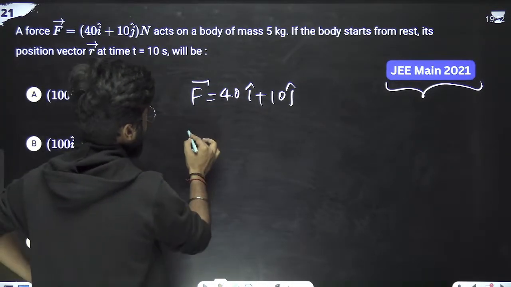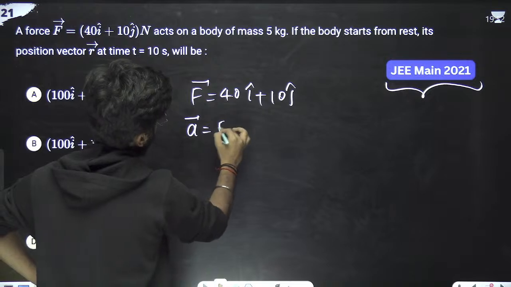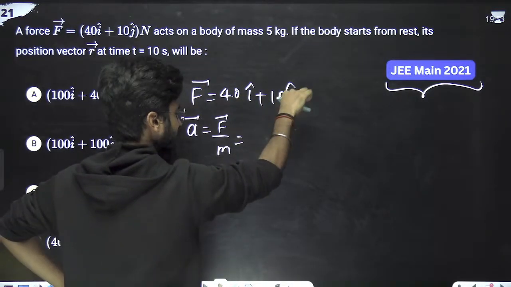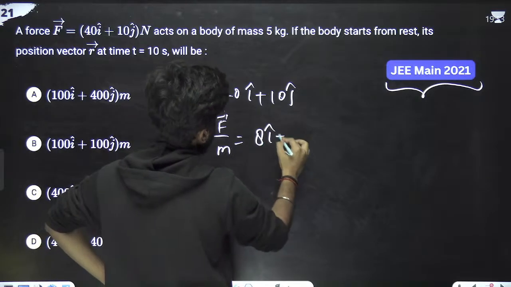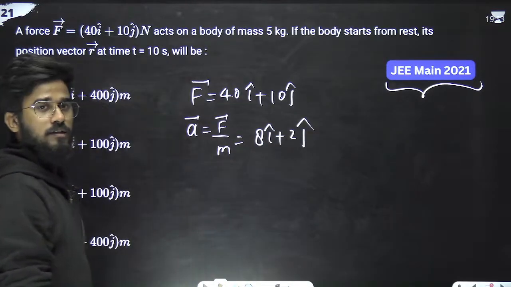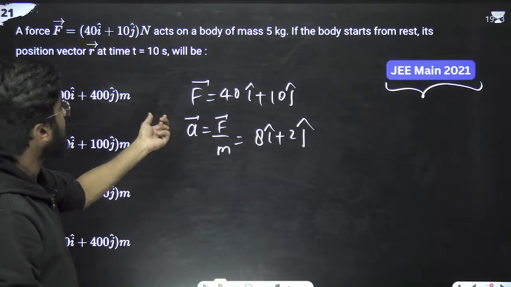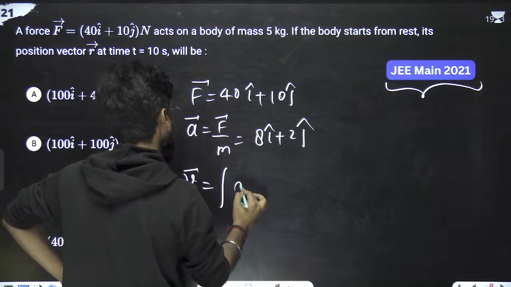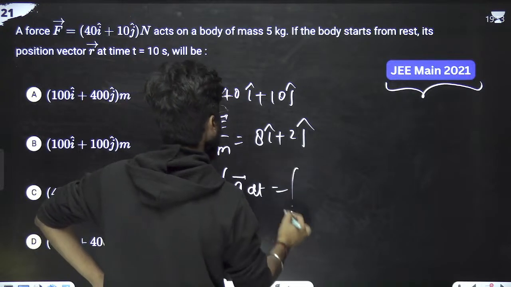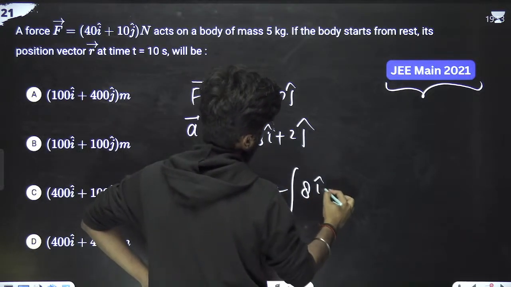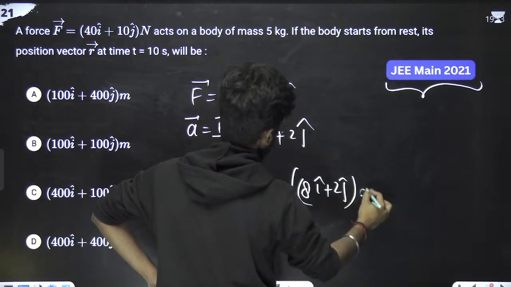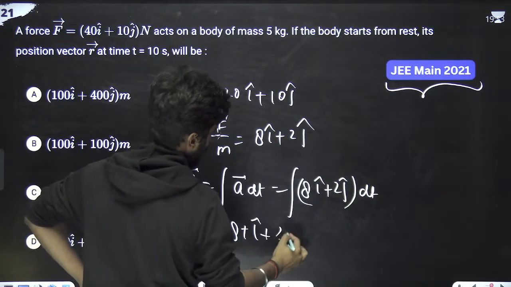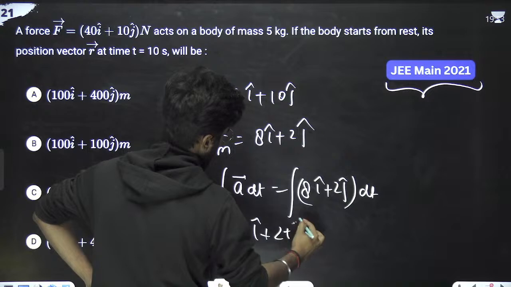If this is the force, we can write acceleration is equals to force upon mass. Mass is 5 kg. So divided by 5 means 8 i cap plus 2 j cap. This is the acceleration. Now we have to calculate the position vector. So first of all, we'll calculate the velocity. Velocity is integration of a dt, means 8 i cap plus 2 j cap into dt. What we will be left with? 8t i cap plus 2t j cap. This is velocity.